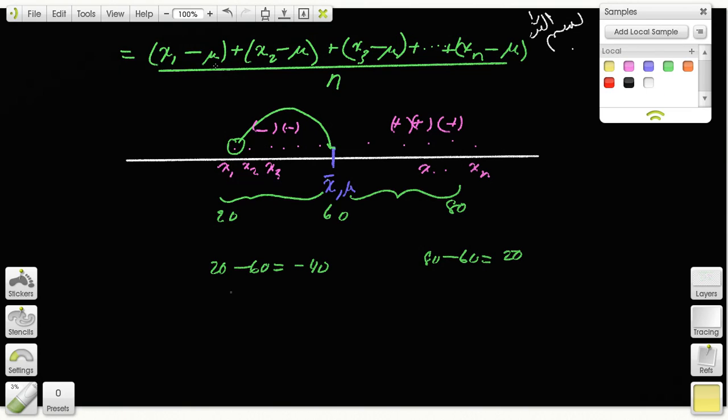Because if you do x minus mu over here, all these are negative numbers. And then on this side, it's all positive numbers. Okay, and this is the mean, it's right in the middle. Let's say these add up to negative 600, and these add up to positive 600. You add them together, the numerator will always be 0. That's what happens if you subtract from the mean. Do you follow? So this does not work.